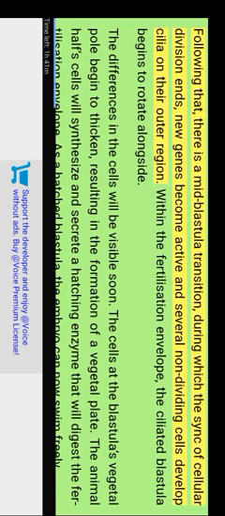Following that, there is a mid-blastular transition, during which the synchrony of cellular division ends. New genes become active and several non-dividing cells develop cilia on their outer region. Within the fertilization envelope, the ciliated blastula begins to rotate. The differences in the cells will be visible soon.